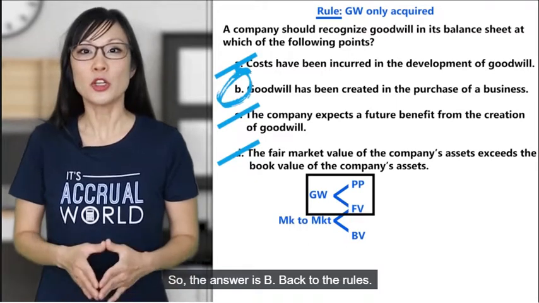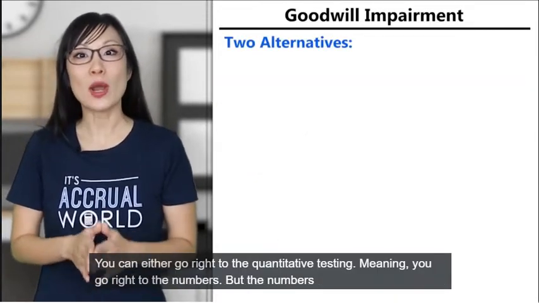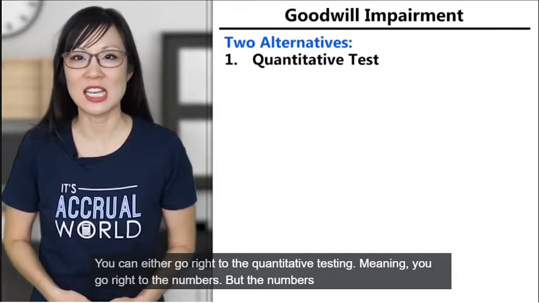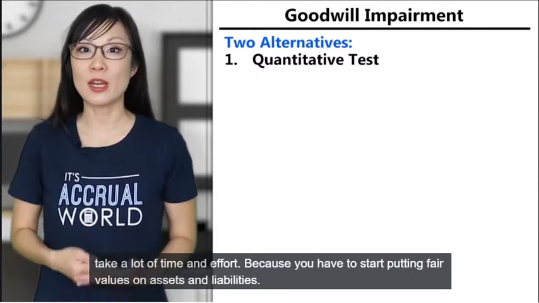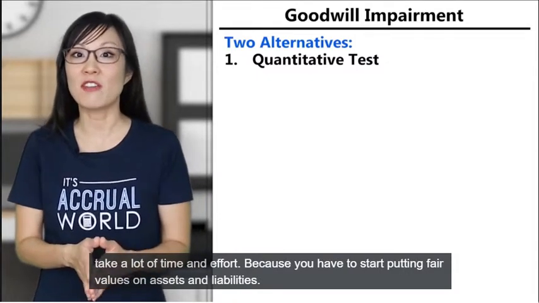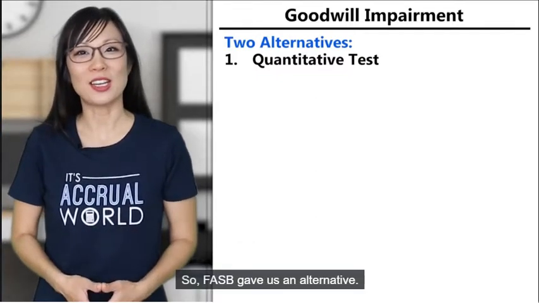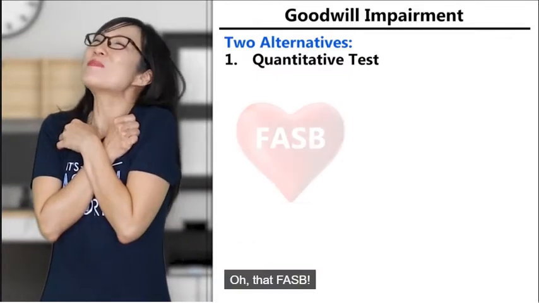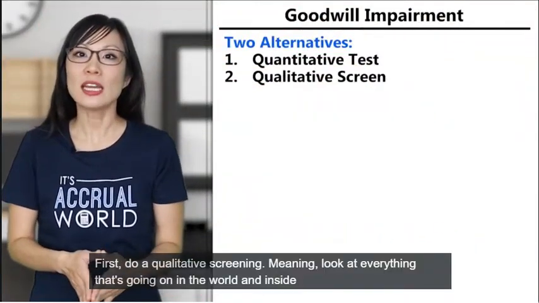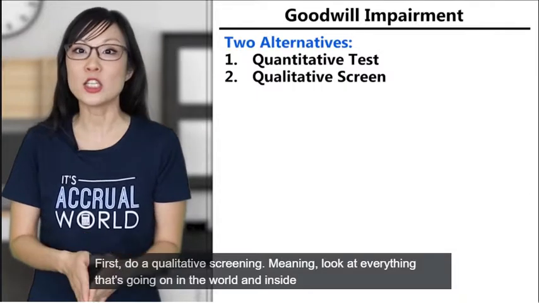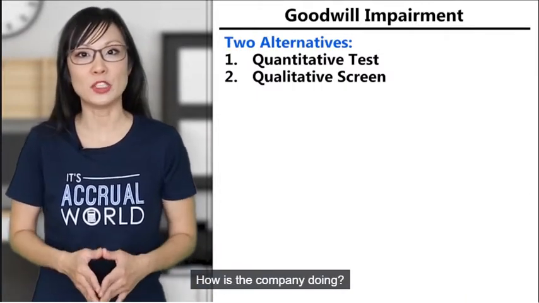Back to the rules. Goodwill is tested for impairment in one of two ways. You can either go right to the quantitative testing, meaning you go right to the numbers. But the numbers take a lot of time and effort because you have to start putting fair values on assets and liabilities. So FASB gave us an alternative. Oh, that FASB. First, do a qualitative screening, meaning look at everything that's going on in the world and inside your company. How's the economy doing? How's the industry doing? How's the company doing?